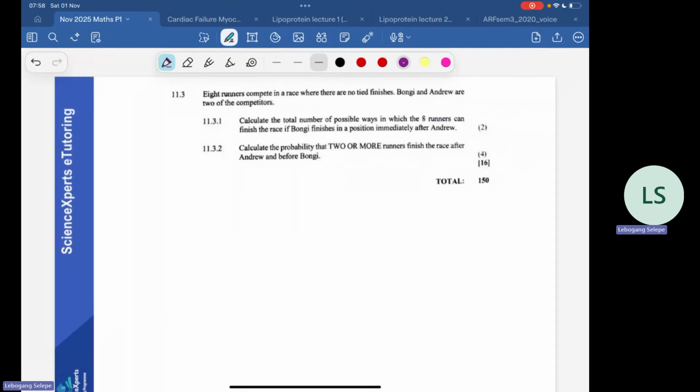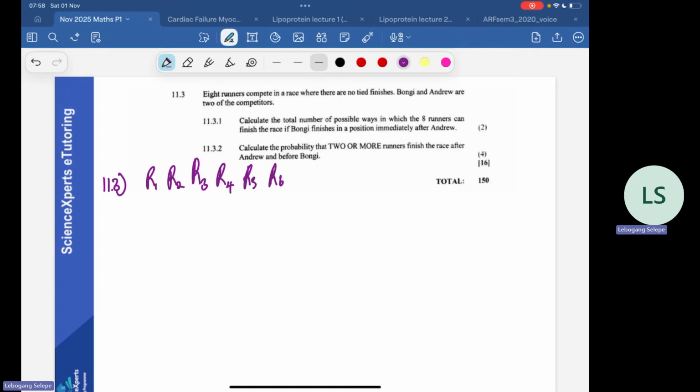The question on counting principle, 11.3. They say that 8 runners compete in a race where there are no tied finishes, right? It's either you are number 1 or number 2. There's no, we are both number 1. So Bongi and Andrew are 2 of the competitors, right? So let's just name the runners. Runner 1, runner 2, runner 3, runner 4, runner 5, runner 6, runner 7.